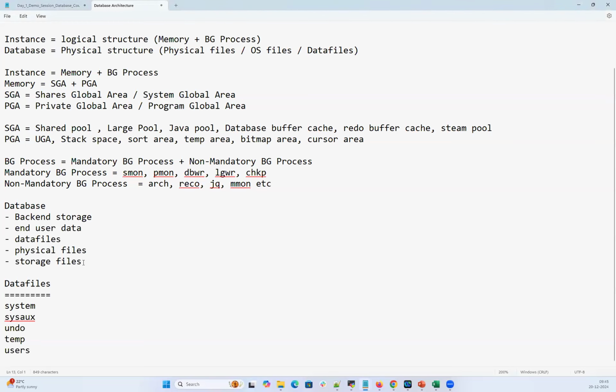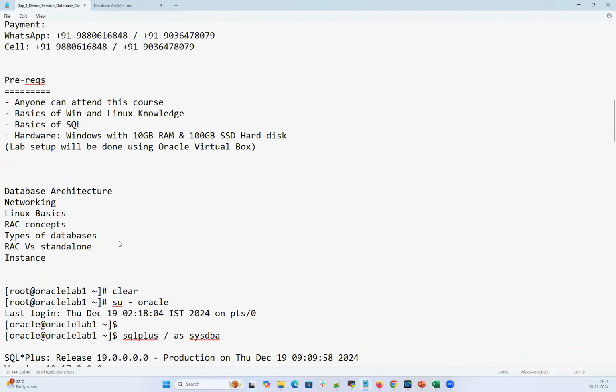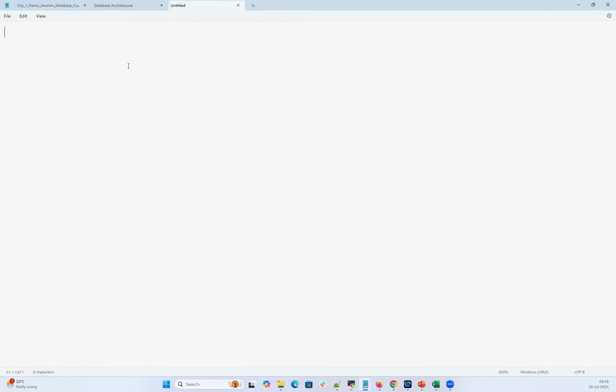All right, let's move on now. That's a simple intro or update on the database architecture and how the end user connection works. And now let's go on to one more topic, RAC versus standalone. Again, this particular course is for standalone. I'm talking about only standalone.